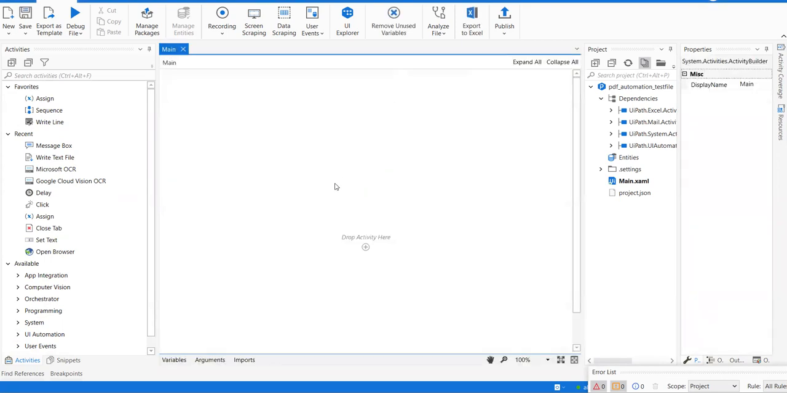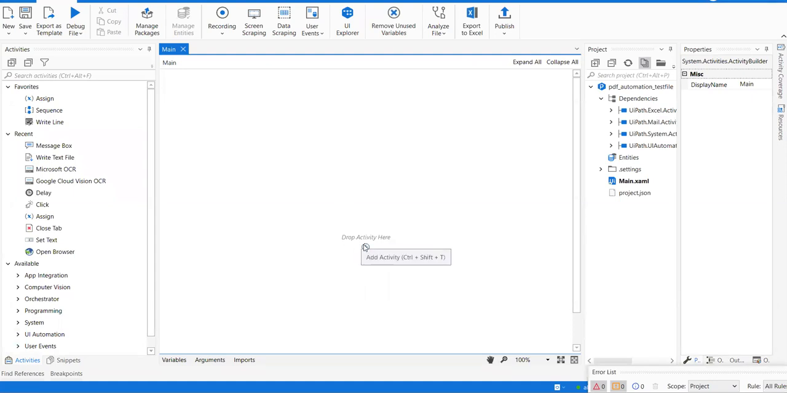Okay, guys. Now we need to make things clear. We should be very clear about the process. Now, what should be the input? What should be the output? And then what should be the activity in between? Right. So what should be the input, guys? Since we are doing a PDF automation, the input file should be a PDF file, right?